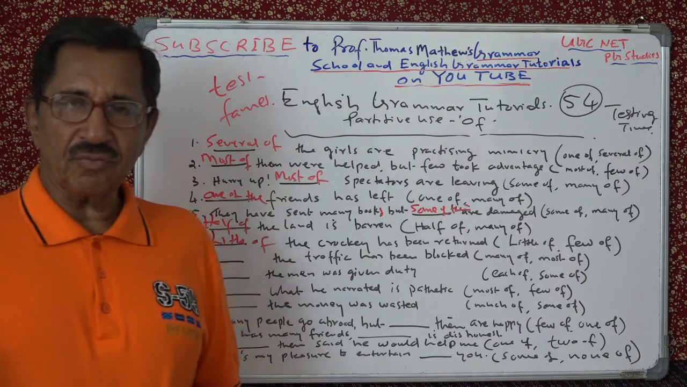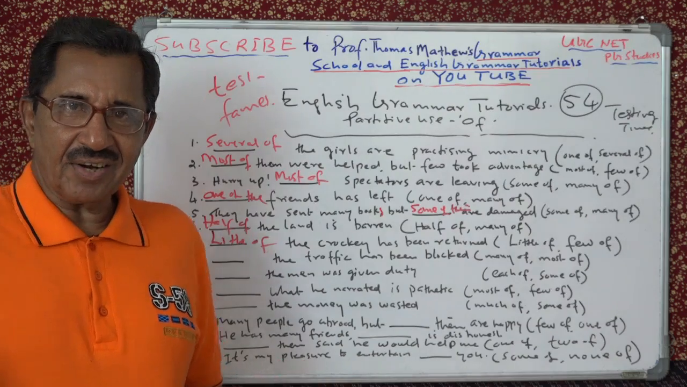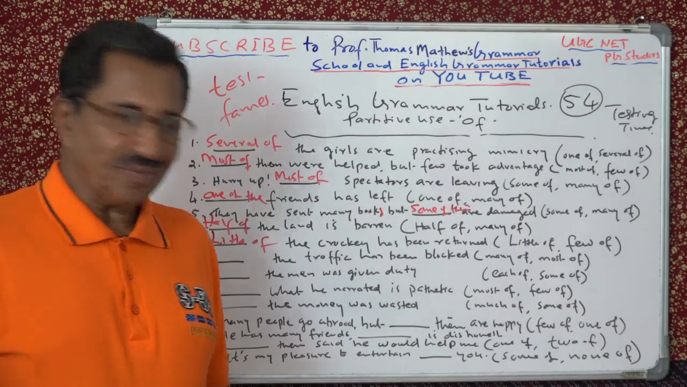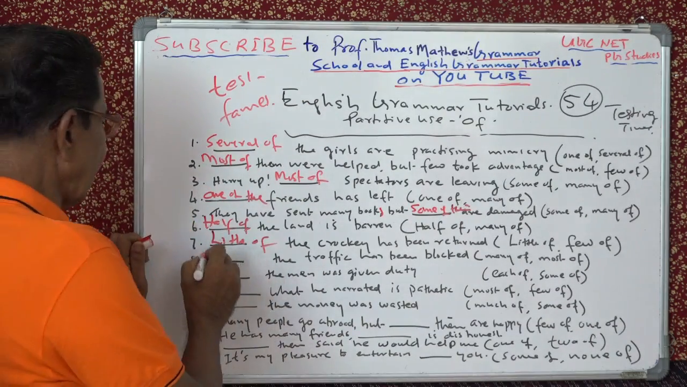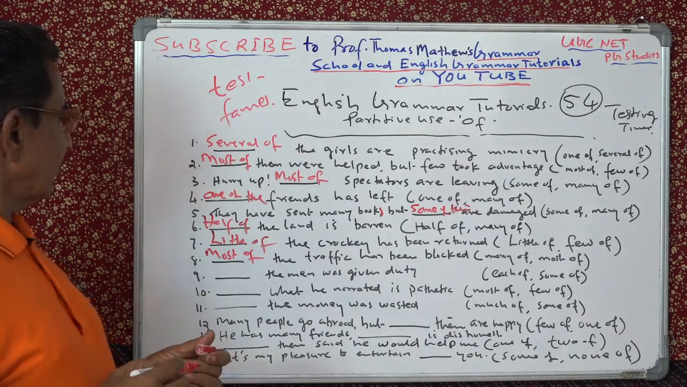Eight. The traffic has been blocked. Many of, most of. Traffic, class noun. So cannot count. Therefore, most of. Most of the traffic has been blocked. Very good.